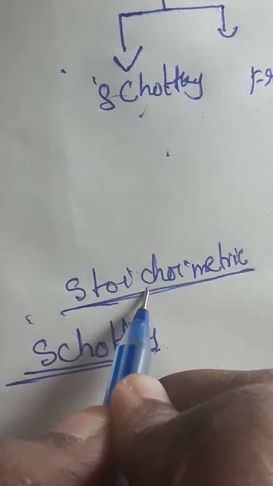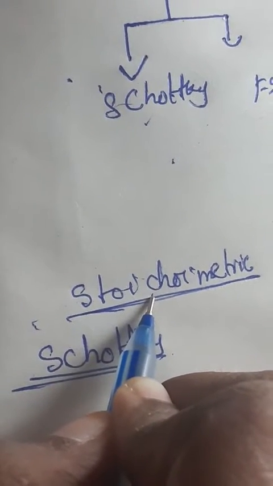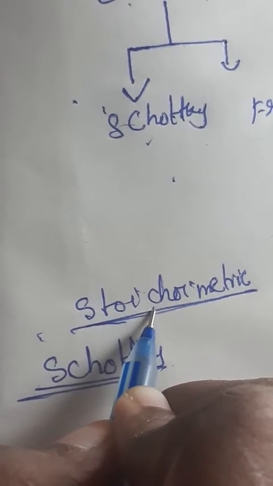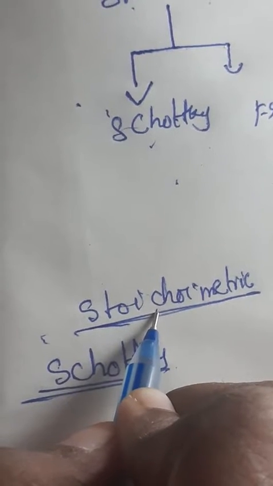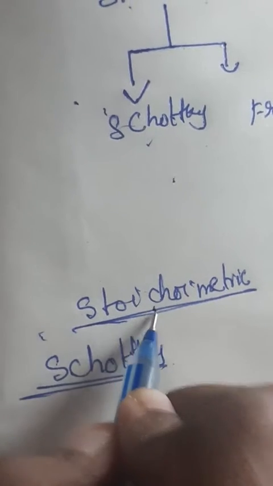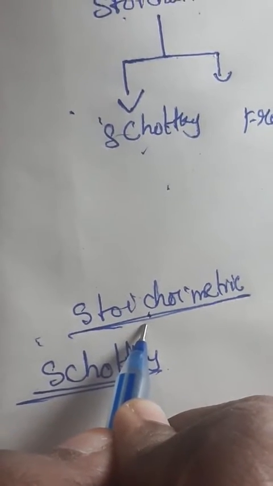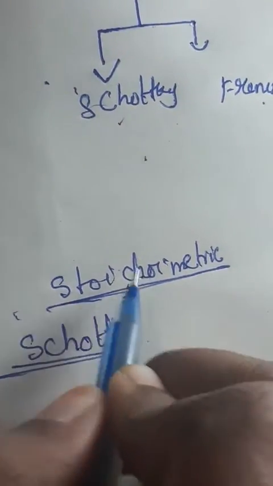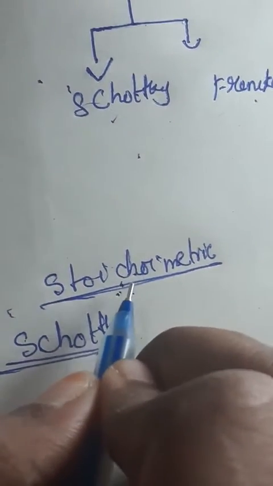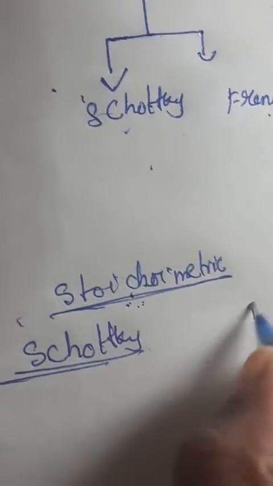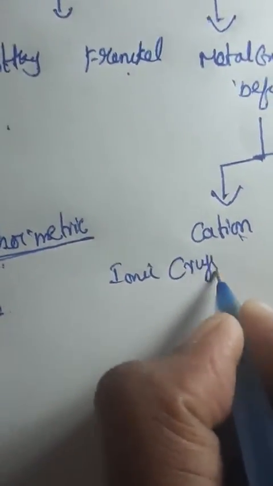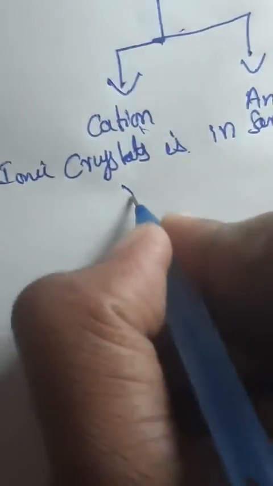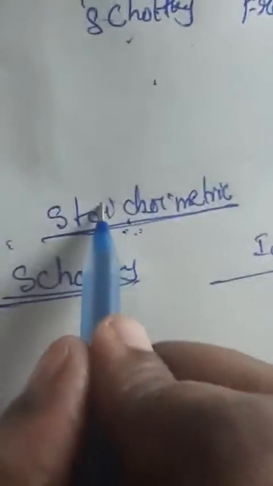Stoichiometric means that whatever ionic crystals we take, the cations and anions are in the same, balanced ratio. That we call a stoichiometric defect. Once again I am repeating, stoichiometric means the cations and anions of the ionic crystal are in the same ratio. That we call stoichiometric defects.